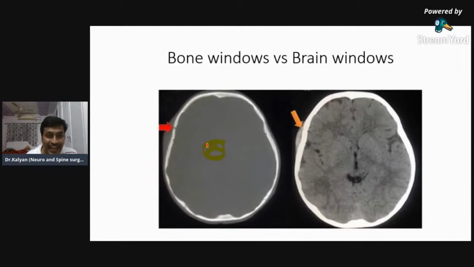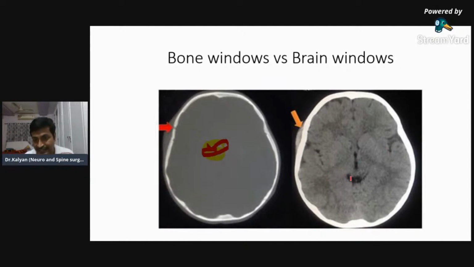Okay, this entire brain is uniformly seen as gray matter. You can't identify the structures of the brain. This window is highlighted, taken specifically to look for the bone. In this particular window, the bone is very clearly seen. So this is known as the bone window. Whereas when you see this one, along with the bone, even the brain parenchyma is clearly seen.